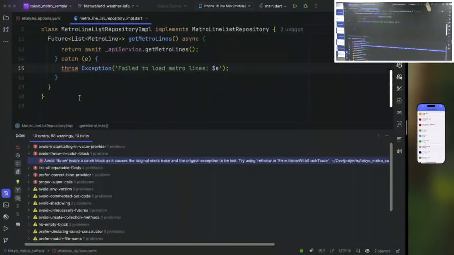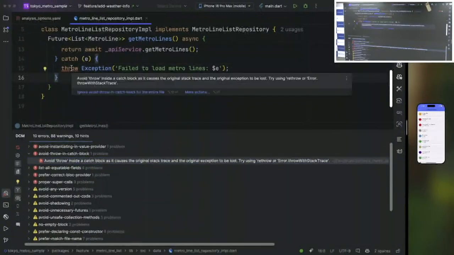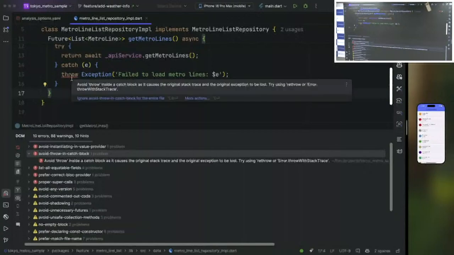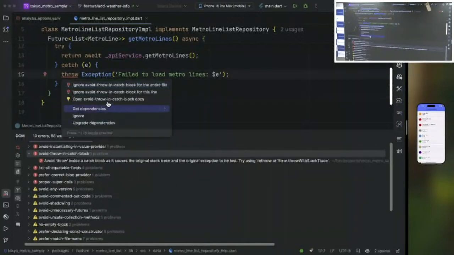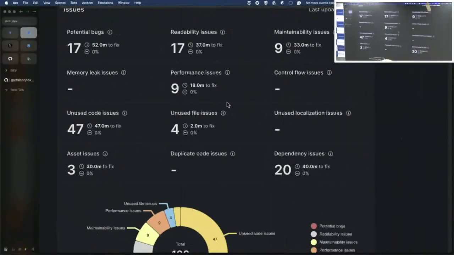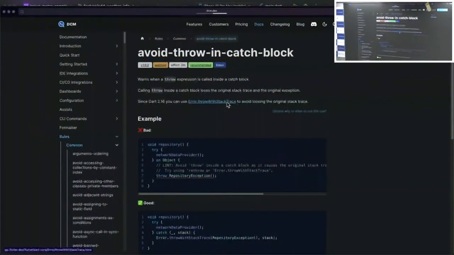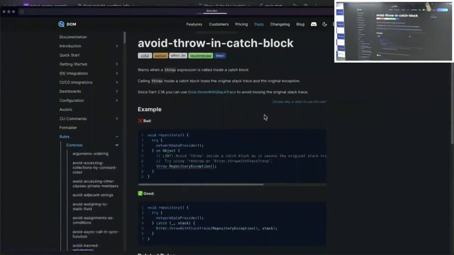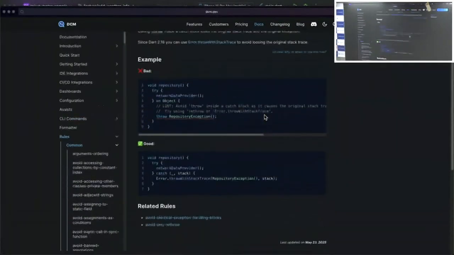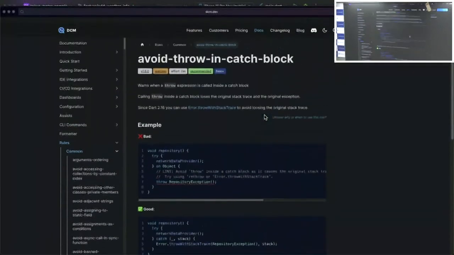So let's see what we can do in this scenario. If I have zero clue how to solve these specific issues, I can go to the specific documentation. If you open the documentation, then for almost all of the 400 rules DCM provides, you can find very descriptive examples and additional resources on how we can prevent and fix particular issues.